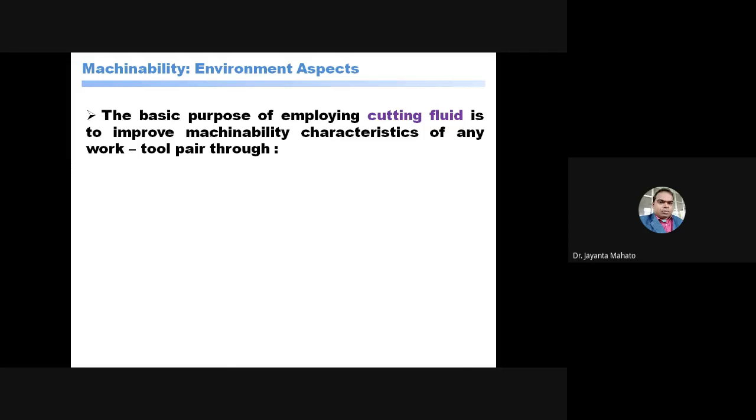If the cutting fluid is employed, the machinability will improve, through improving the tool life by cooling and lubrication.